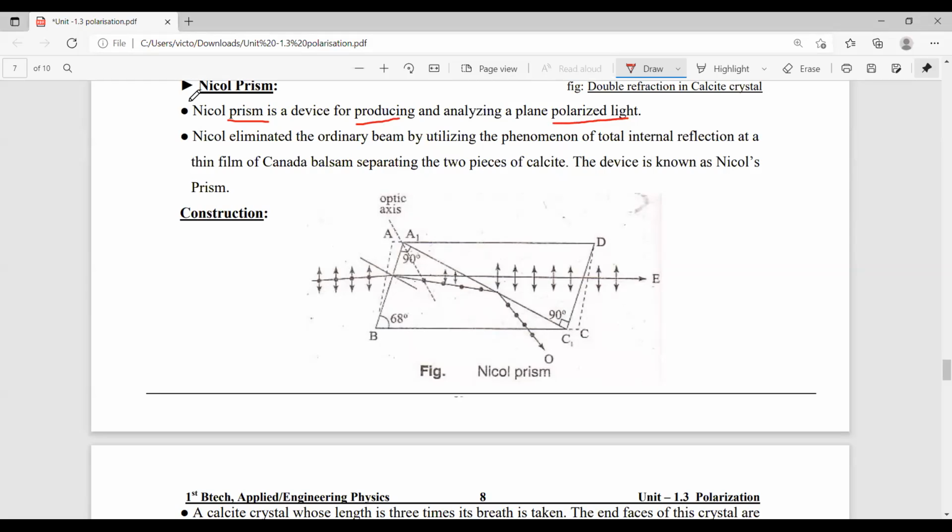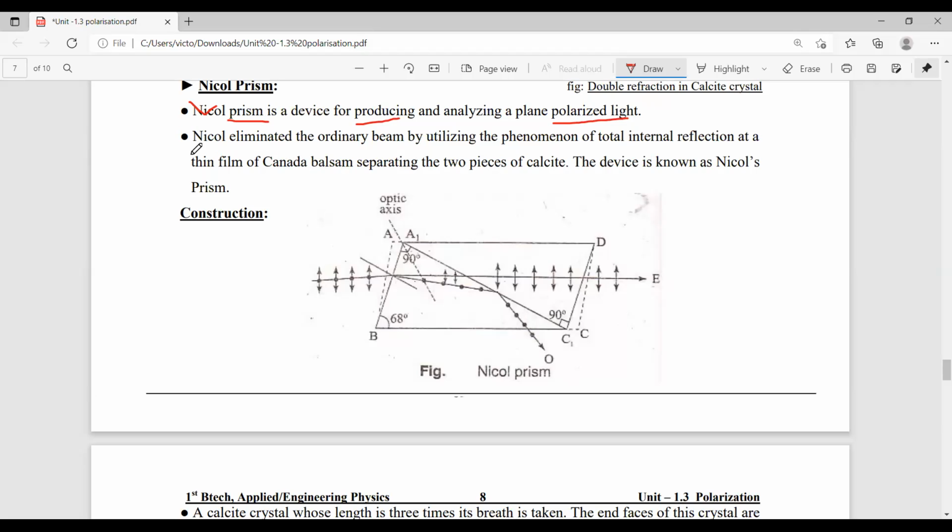Nicol was the first scientist who constructed this prism, so it is named the Nicol prism. The device is used for the purpose of producing and analyzing plane polarized light.